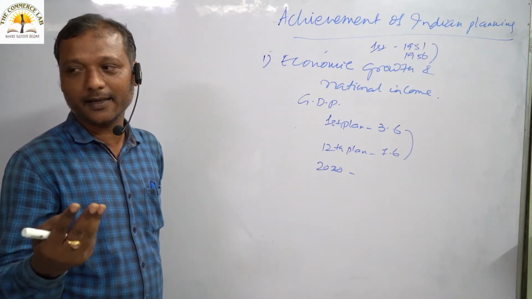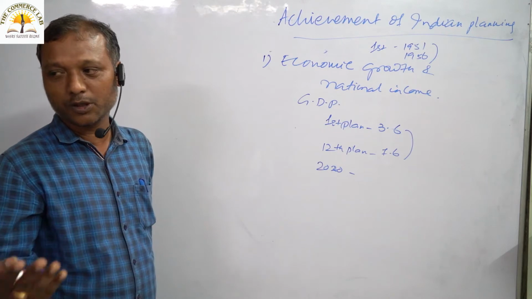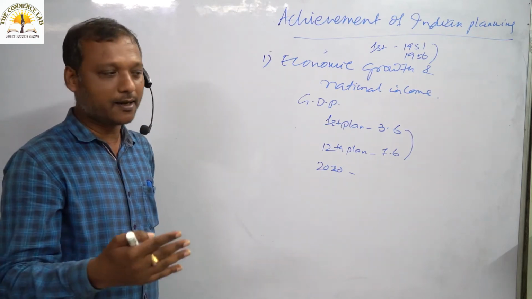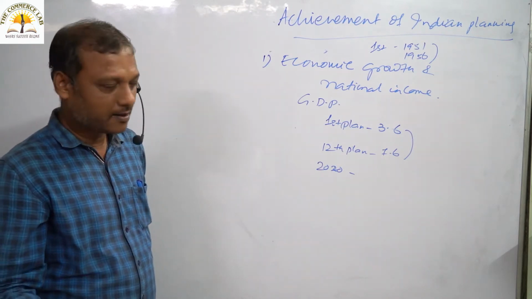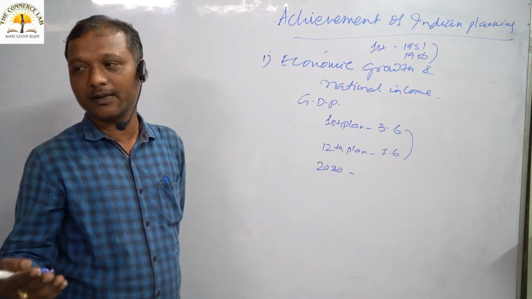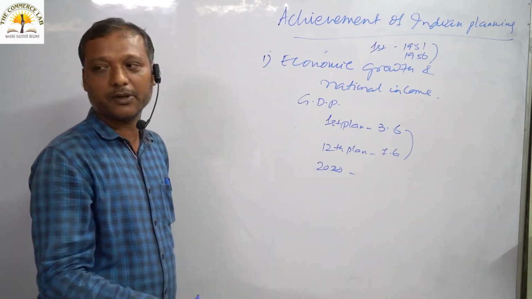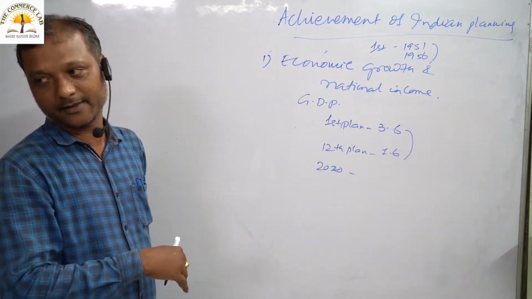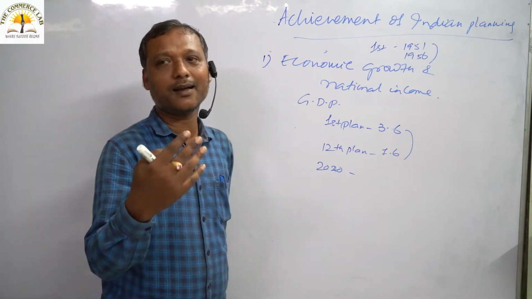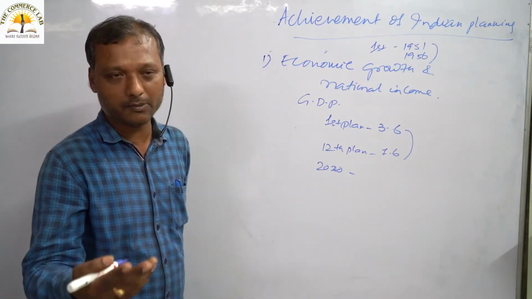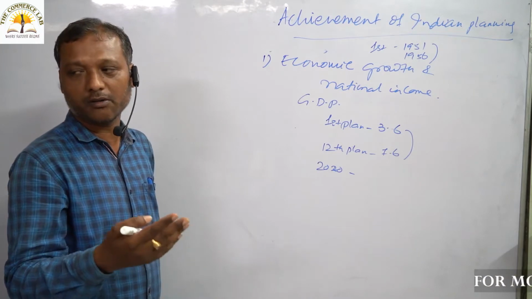Starting from financial year April 1, April, May, June will be the first quarter. July, August, September will be the second quarter. And October, November, December will be the third quarter. And the last quarter will be your January, February, March. So, I am talking about the previous 2 quarters. I am talking about the quarter of October, November, December.